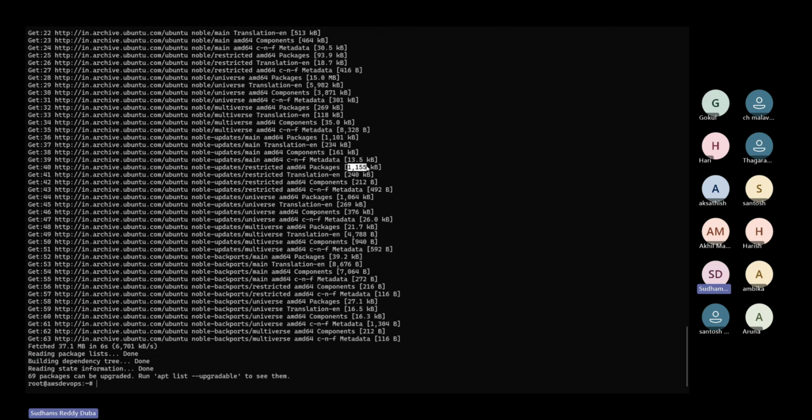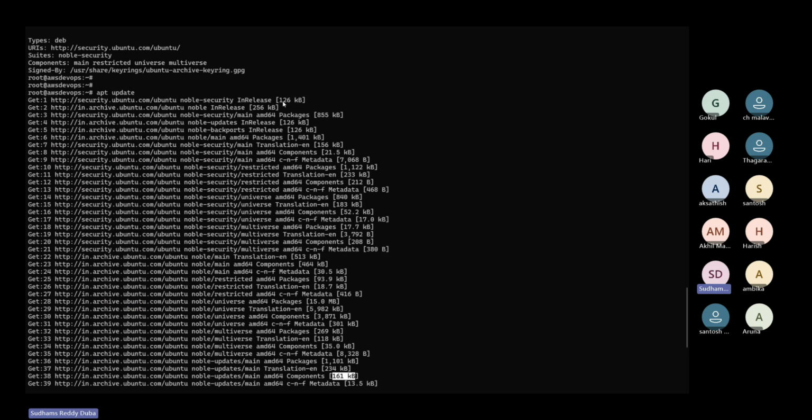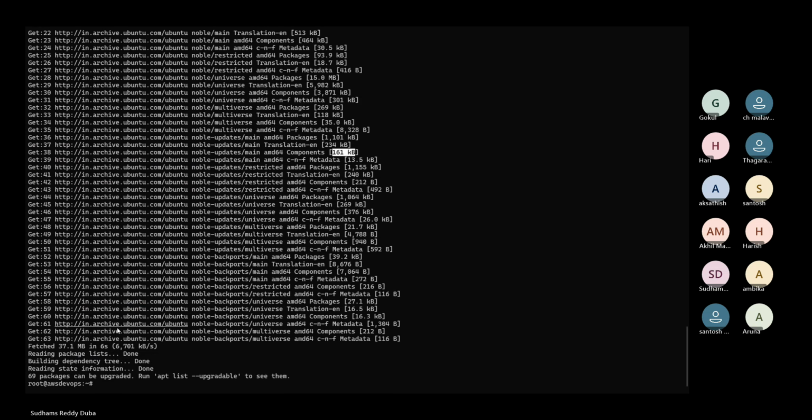When you are looking at this particular parameter, it means that it has downloaded. This is the size of the index pages. So what is the total size of the index pages? 37.1 MB. That amount of space has been occupied on your system. Okay. So did everybody get the point I've told, or is there any confusion until here?